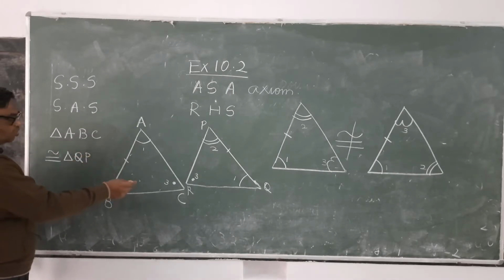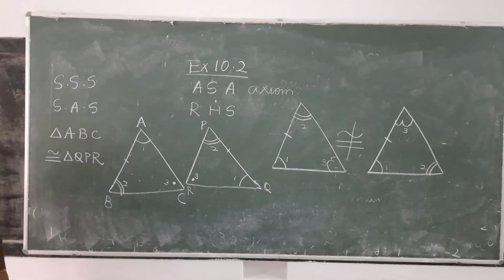And corresponding to C there is R. Triangle QPR. It is clear? This is the correct way of writing the congruency. A corresponds to Q, B corresponds to P and C corresponds to R.